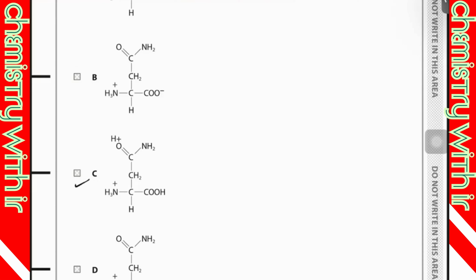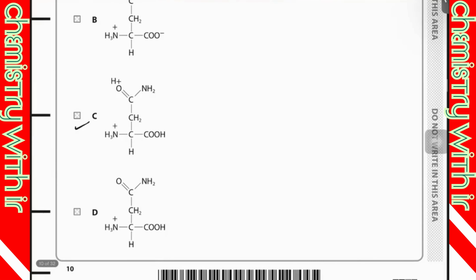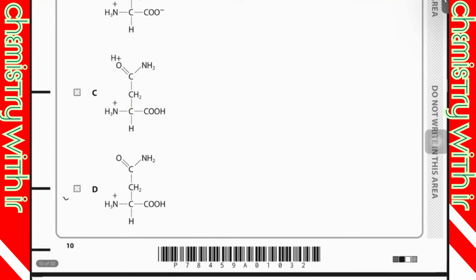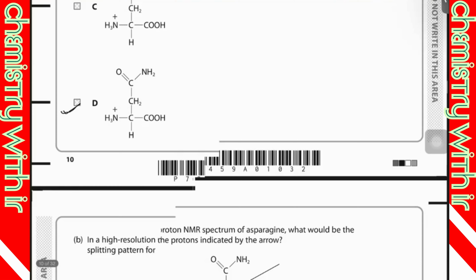C is correct because in B you can see this one. Only the basic part will be affected by this one. But what is this? No, option C is also wrong. I would say that option D is the best option. So the point is that the proton will only affect the basic area, and the basic area is what? It's an amine.